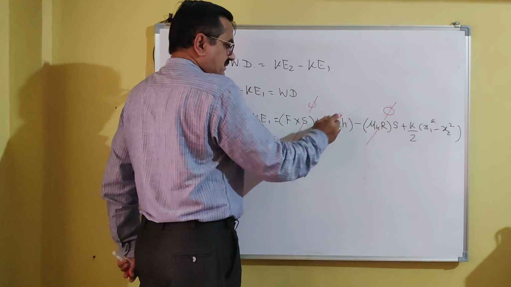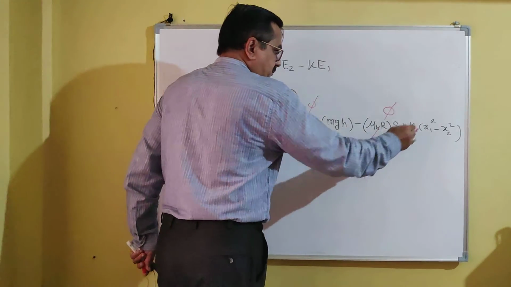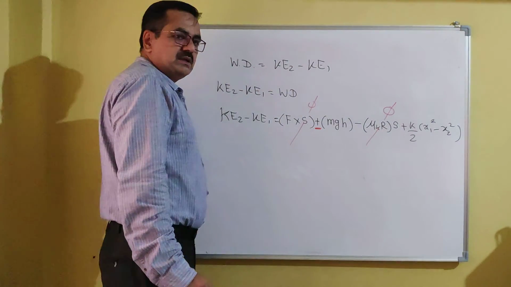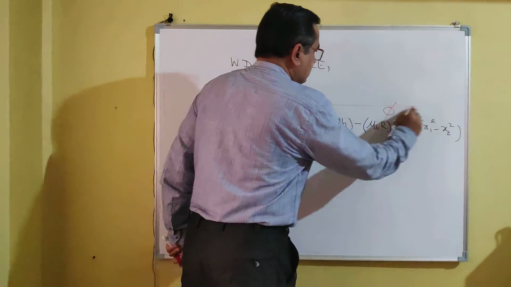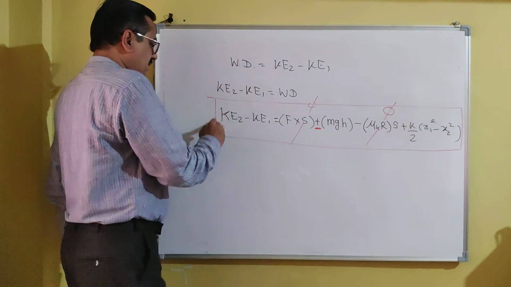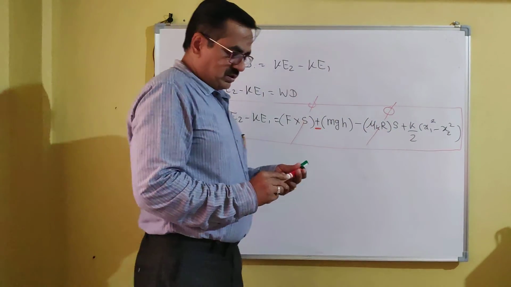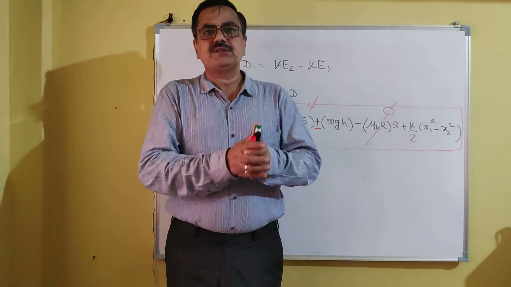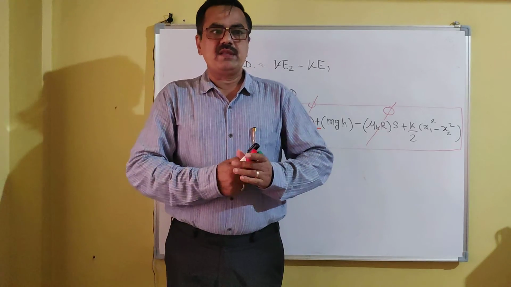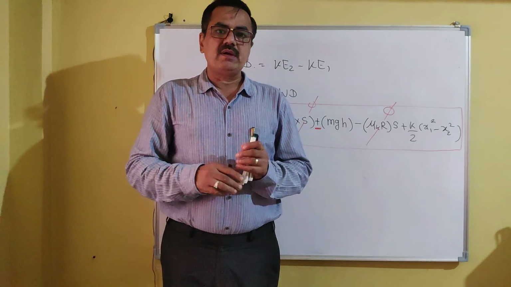If mass is negligible, you can ignore mass. If the spring is not there, you can ignore the spring force. In this way, you can use the work energy principle or equation in general form. So this is all about the different equations related to the work energy principle. Now in the next lecture, we will be solving problems on